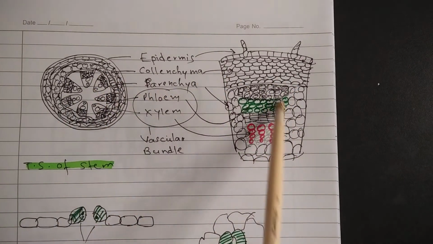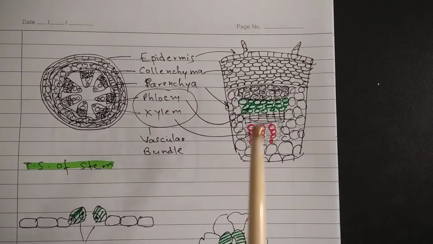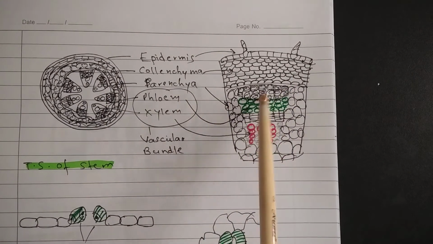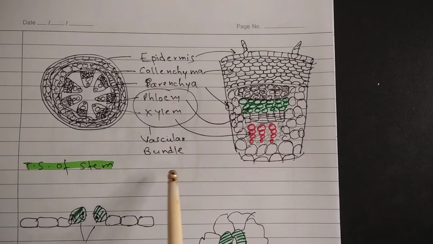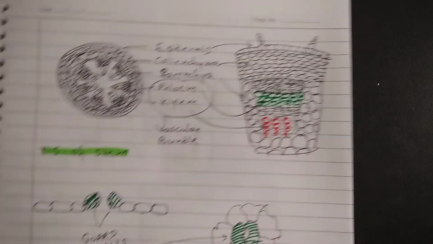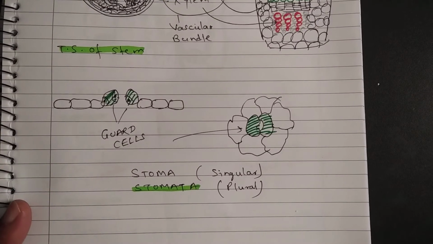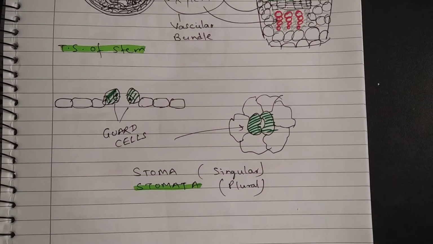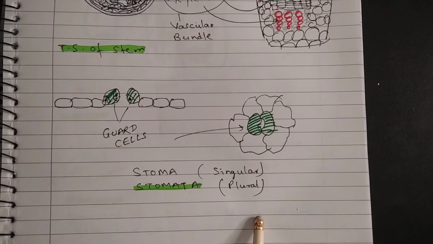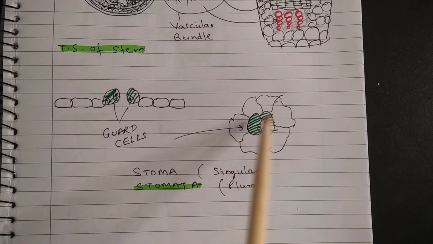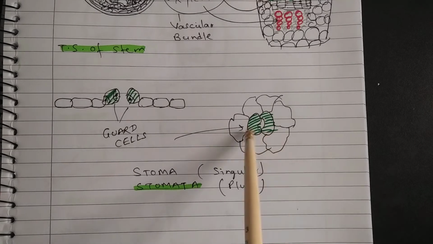These are vascular bundles. This is the enlarged figure of vascular bundle. So this is phloem, this is xylem, and xylem and phloem constitute the vascular bundle. Now there is a special tissue in plant parts which have pores, and these pores are called stomata. Stomata is plural form and the singular form is stoma. A stoma is surrounded by two cells. These are the cells, and these cells are called guard cells.